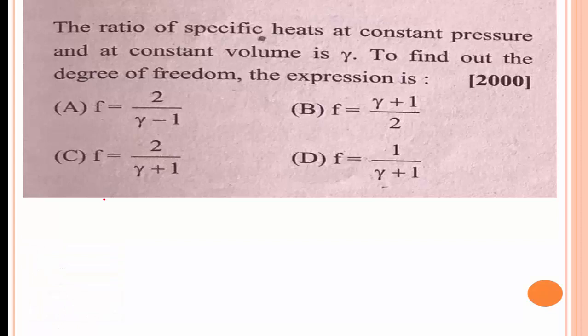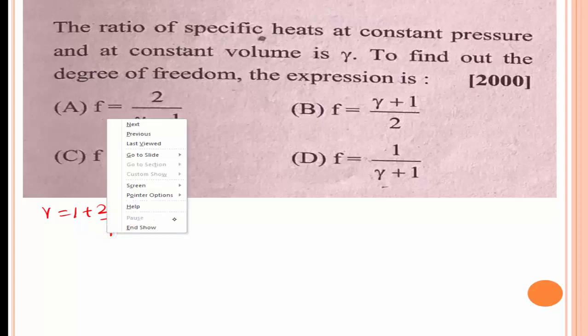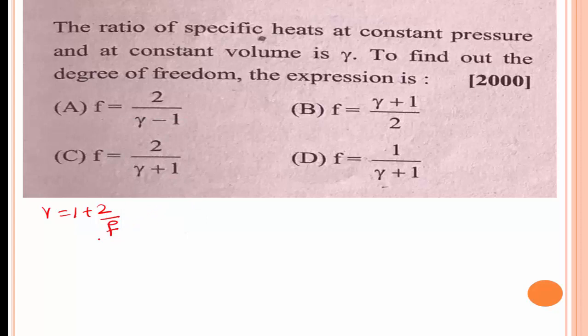Gamma is the ratio of specific heat at constant pressure to constant volume. Therefore, gamma is equal to 1 plus 2 divided by F, where F is the degrees of freedom. So F is equal to 2 divided by gamma minus 1.